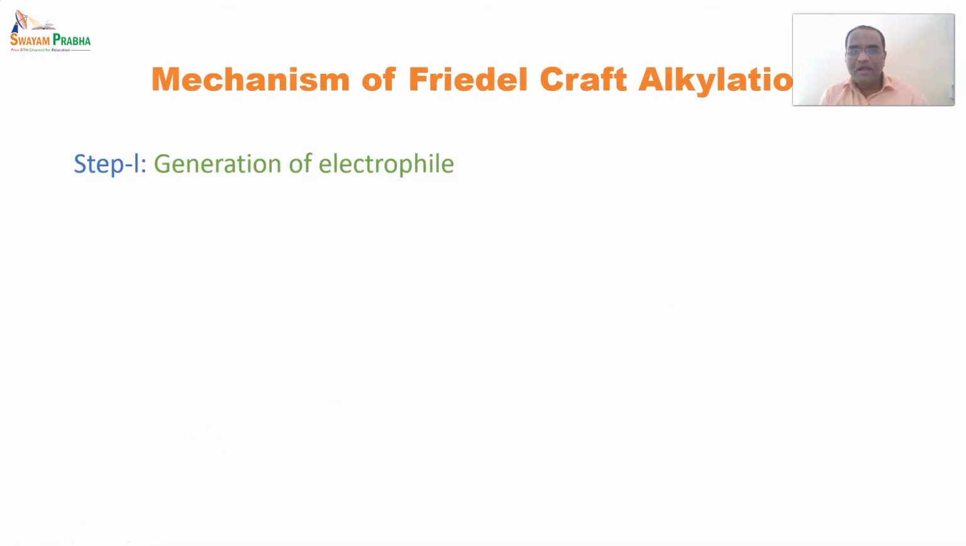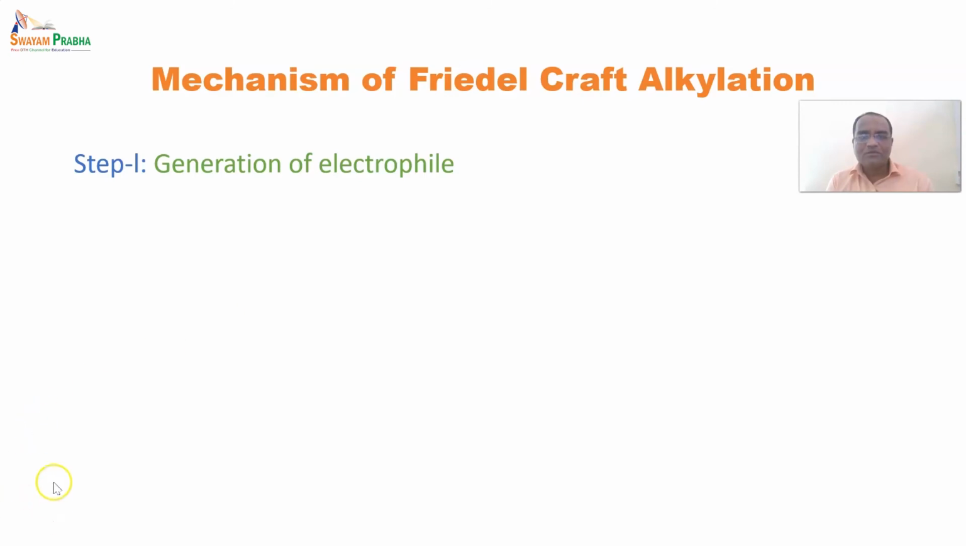After that, the mechanism of Friedel-Crafts alkylation. In the first step, the electrophile is generated. The alkyl halide reacts with AlCl3. In such reactions AlCl3 is utilized, and these reactions are carried out in very dry conditions, because when AlCl3 comes in contact with water, it forms a product which is inactive, and this inactive product hinders the alkylation reaction. So these reactions are carried out in very dry conditions.